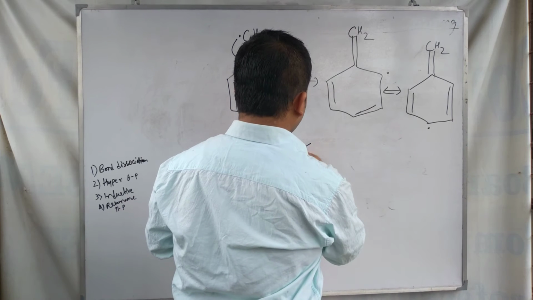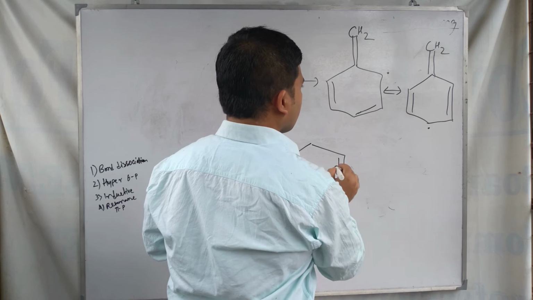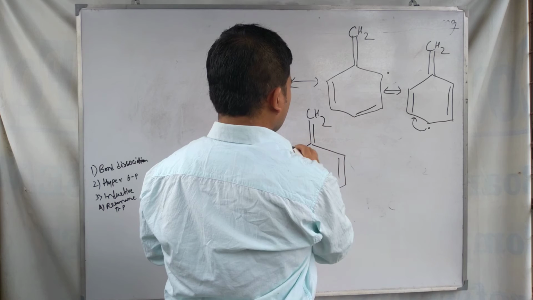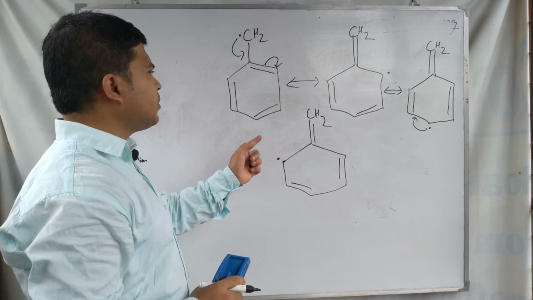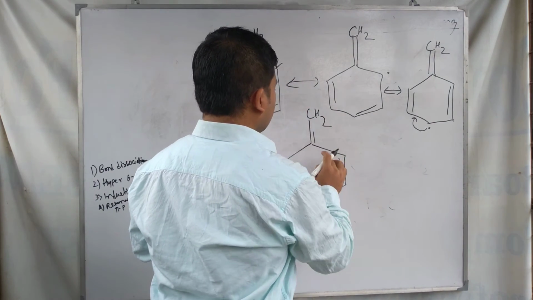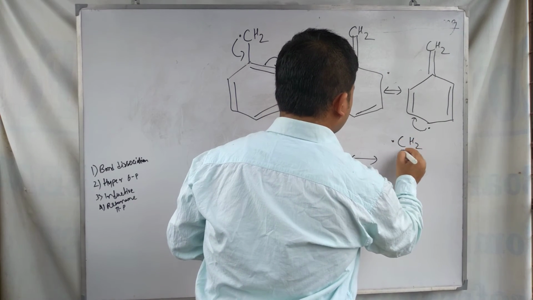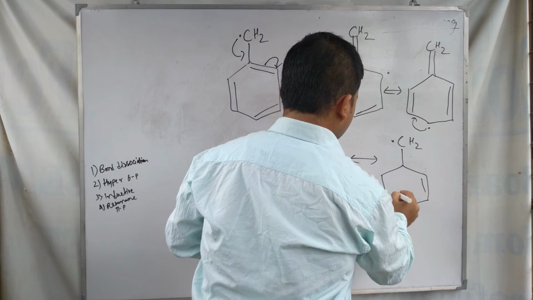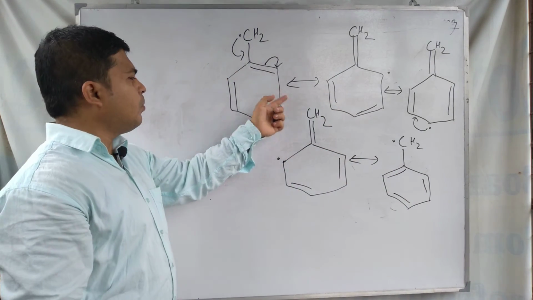You can find the other resonating structures also, like this. This is another resonating structure of this benzyl free radical, and ultimately at last the other structure is formed. At last the CH2 dot, the final structure is formed like this one.